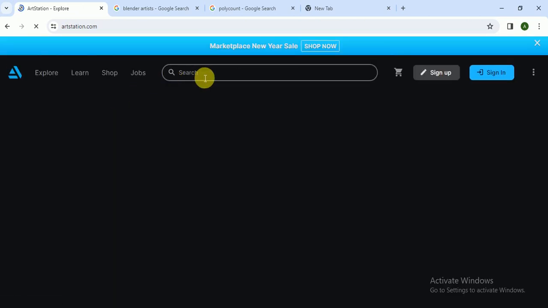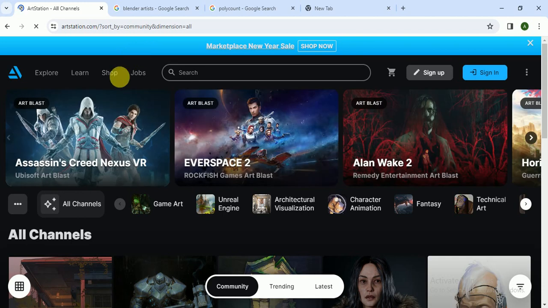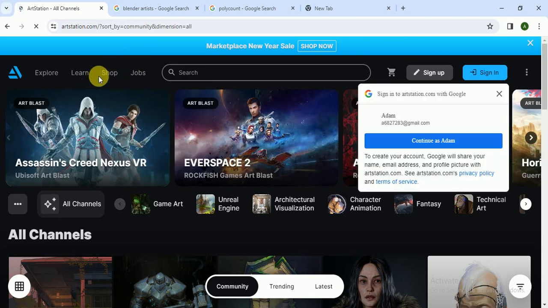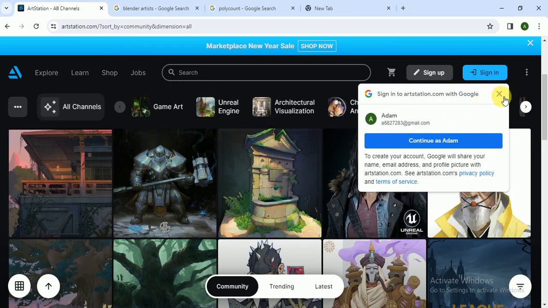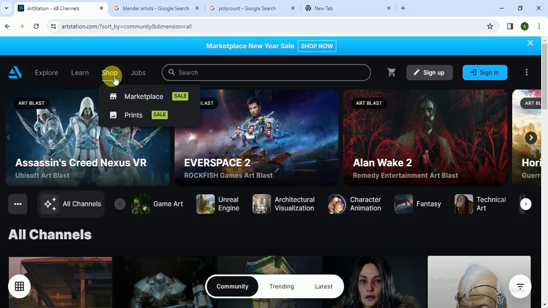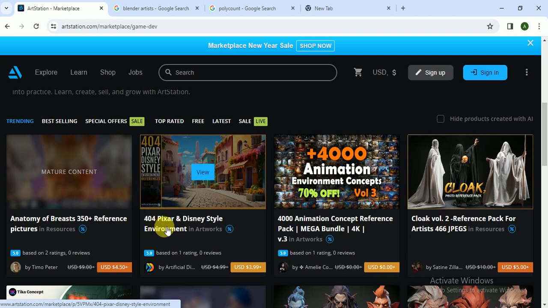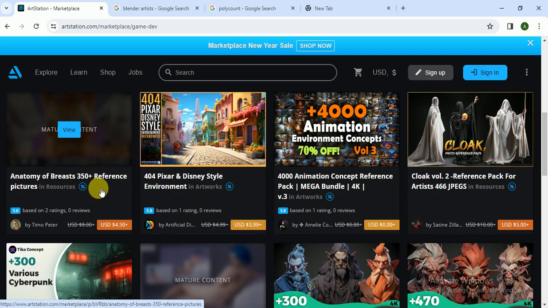Artstation.com is a marketplace as well as a website where you can find jobs and where you can showcase your work. You can showcase your work on the website and people will buy from you. So if we go to marketplace, let's see 404 pixel and Disney style environment.